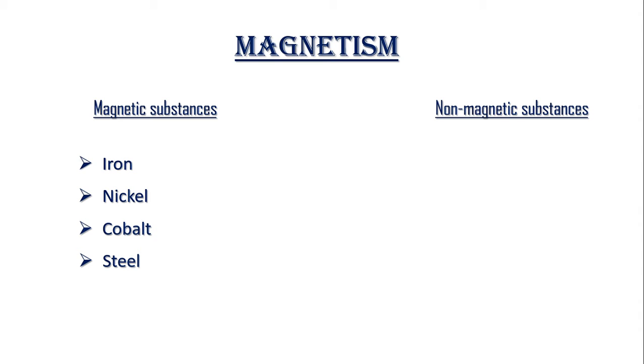Then what are non-magnetic substances? Those which are not attracted by magnets. So all the other things apart from these four are non-magnetic substances. For example, wood, plastic, rubber, glass, etc.